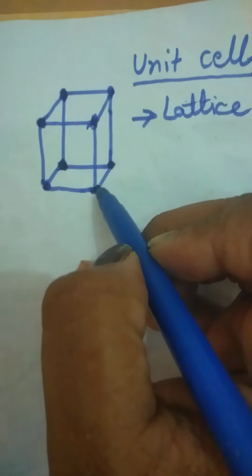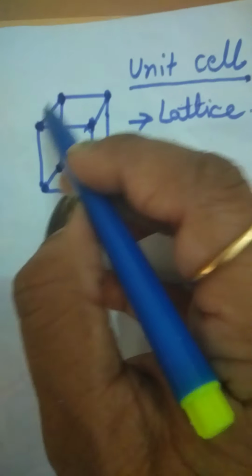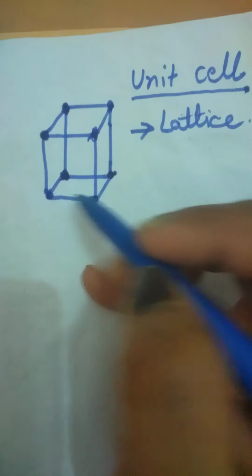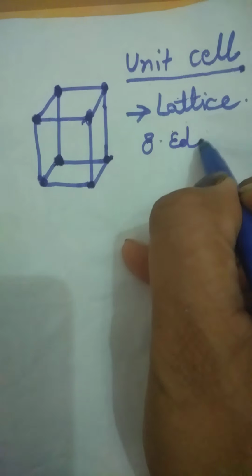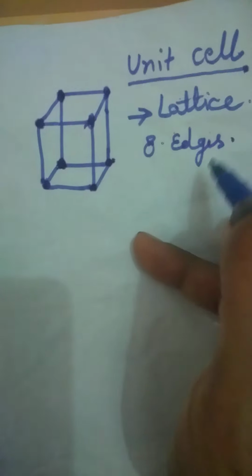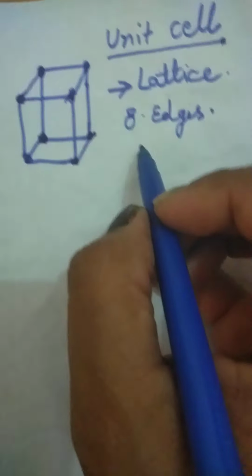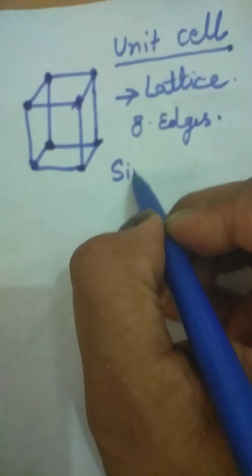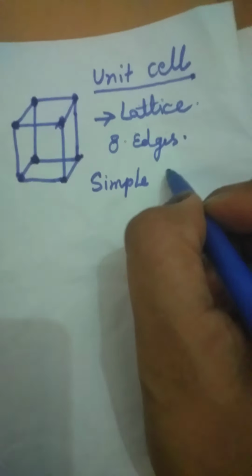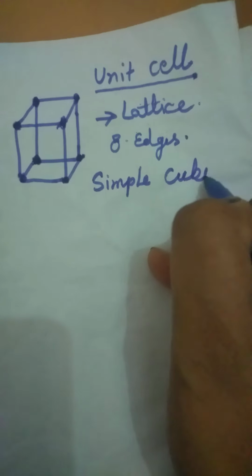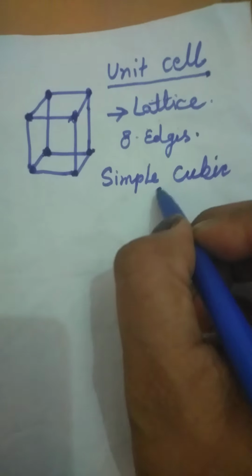Got it? Now these all are the particles present at the 1, 2, 3, 4, 5, 6, 7, 8 corners of the unit cell. So this type of unit cell is called a simple cubic cell.